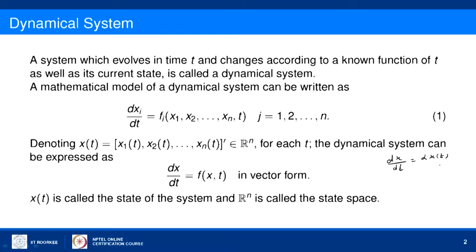So alpha times x of t is the simple mathematical model which has been analyzed. An improved model of the population dynamics is something like alpha x minus beta x square. This is called the logistic model of the population growth.